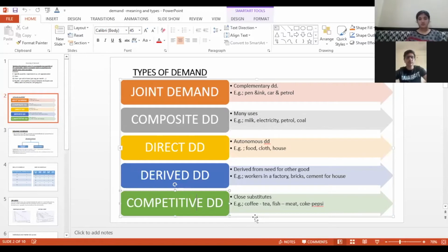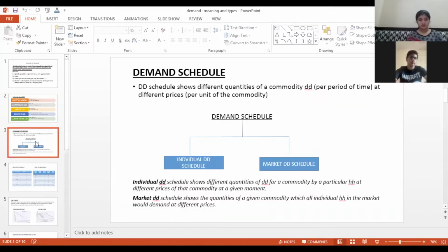Understand this concept. The price of one thing goes up, the demand for that will go down, but the demand for its close substitute will go up. Is this point clear to all in competitive demand? There is no answer from anybody. Is it clear or not? Is it clear to all? Yes, ma'am. So the types of demand and their relationship with price are clear to all? Yes, ma'am. Okay, so now let's go to the next topic.